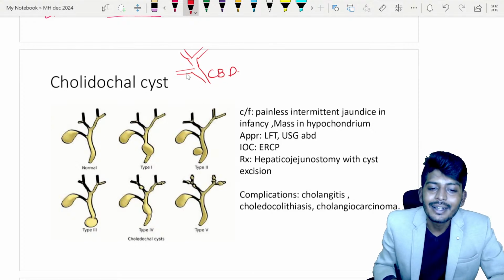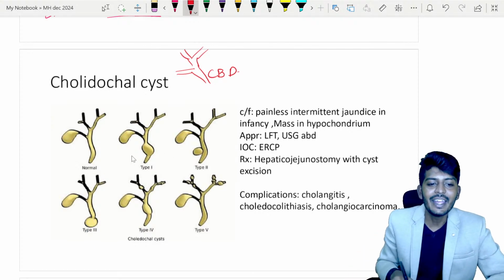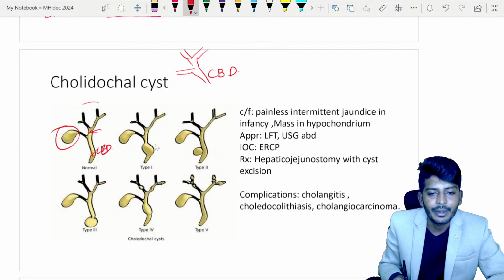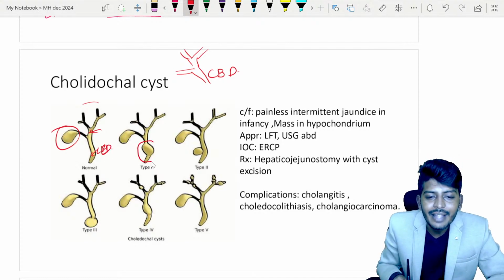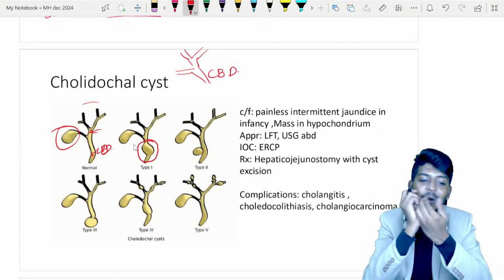Now inside these ducts there can be dilation. If there is a dilation inside this duct, now look here: here you have your gallbladder, here you have your common hepatic duct and a common bile duct. Now if you notice here, kids, the common bile duct is having enlargement. This enlargement creates a cyst called choledochal cyst.